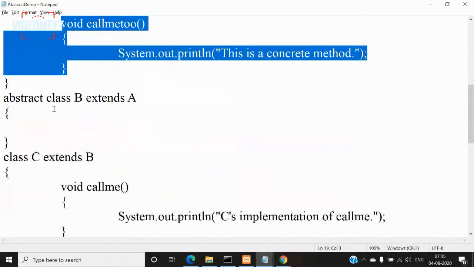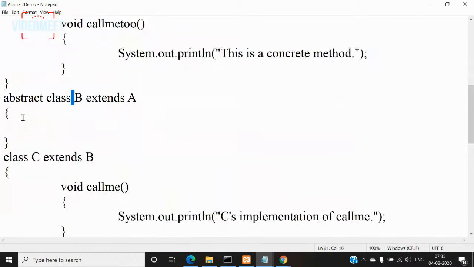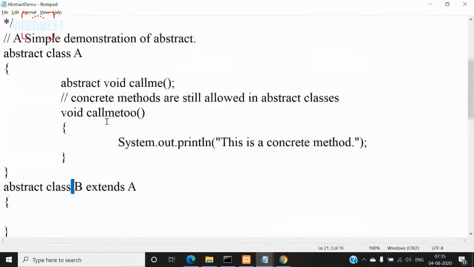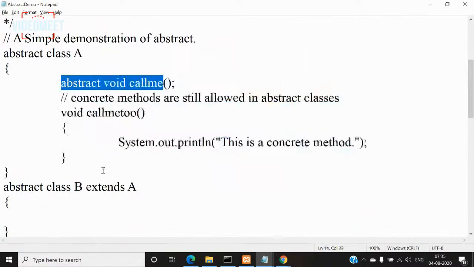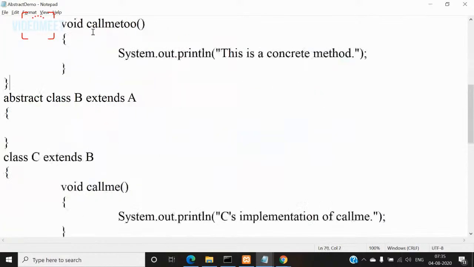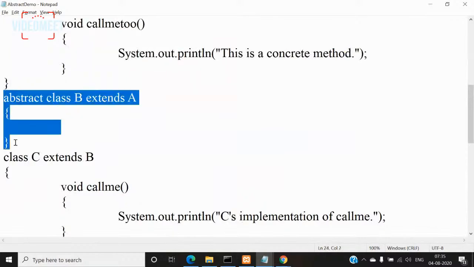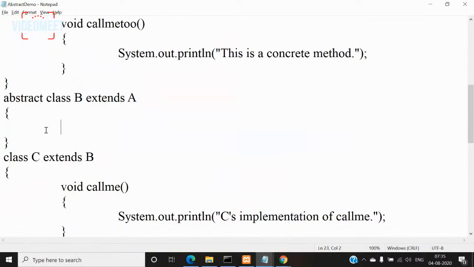And look at class B. I didn't define any method here, not even any method. It only gets all the methods that are part of class A. That means an abstract method call me will be there, and call me to concrete method also will be there. So this is useless, having a class here. If you want, you can create another method here, say void.